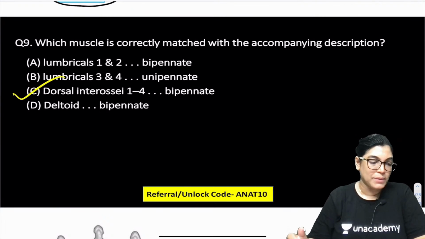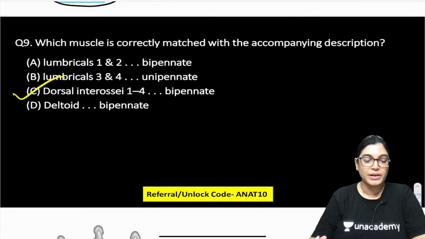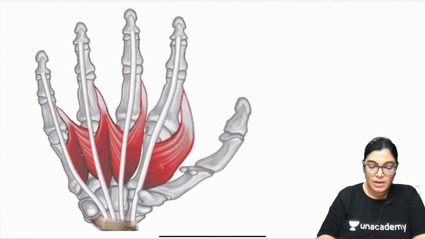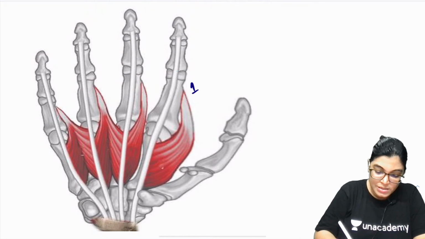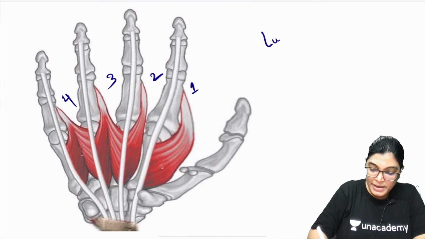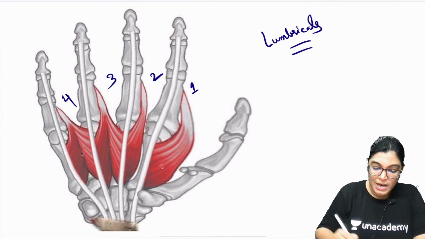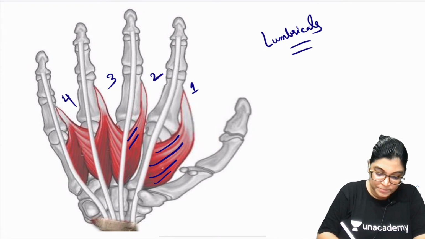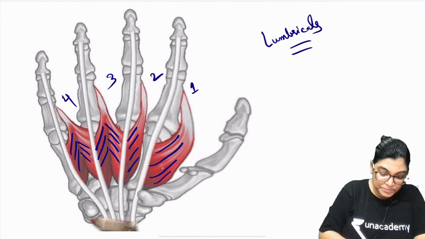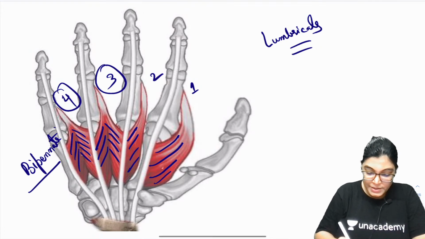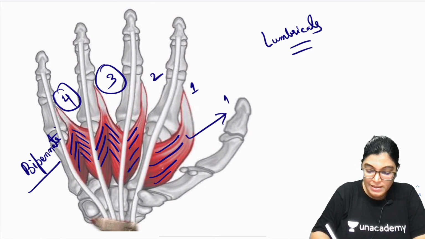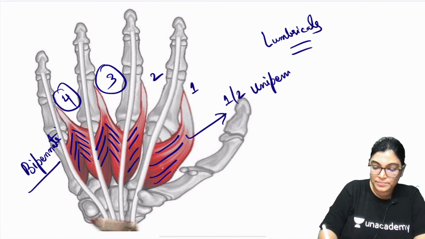So, all of you are right. Dorsal interossei is bipinnate, absolutely right. Let me show you a diagram for it. What I am showing you in this diagram is the lumbrical muscles. This is first, this is second, this is third and fourth lumbrical muscle, the muscles lying in between the metacarpals. You can see the shape of the first and second is like half pinnate, so it is unipinnate, but when you see the shape of third and fourth lumbrical, it is bipinnate. So very nicely we can revise it also.